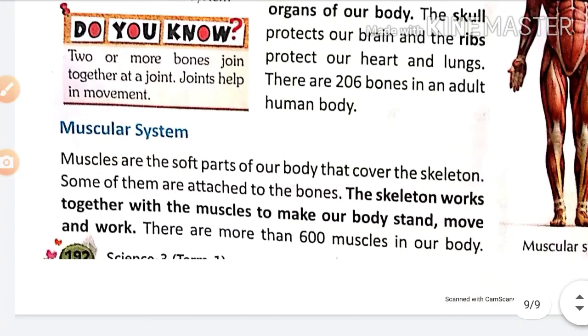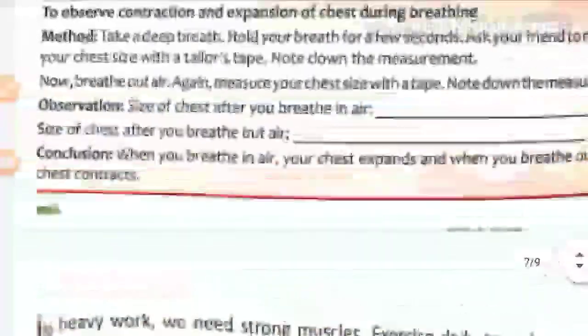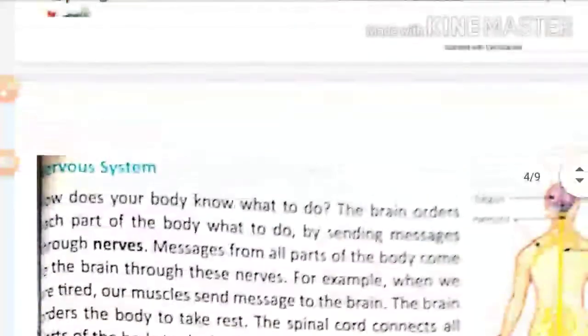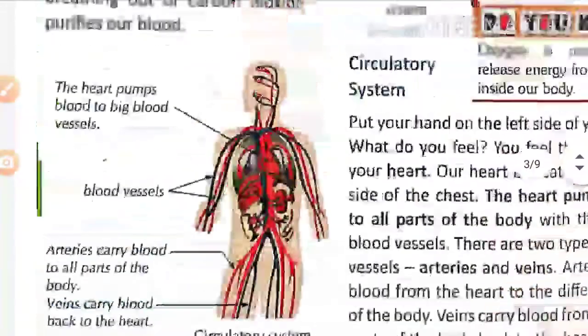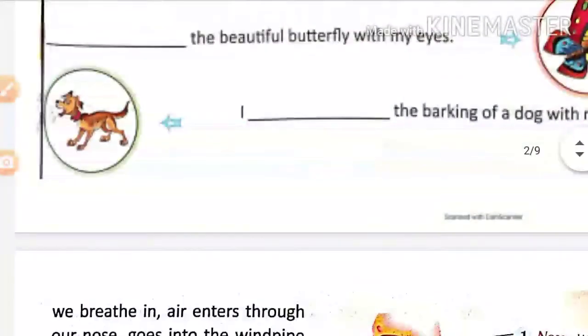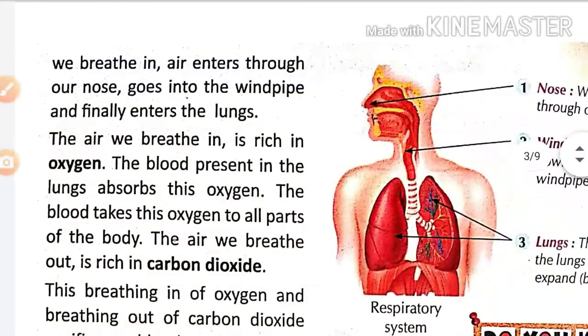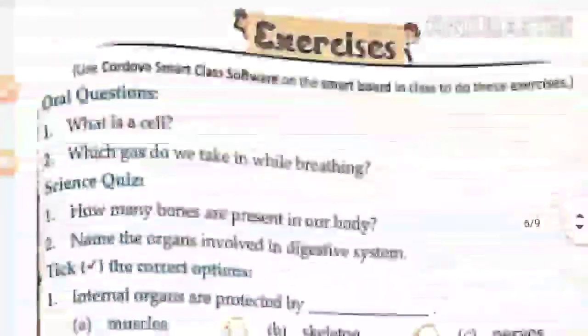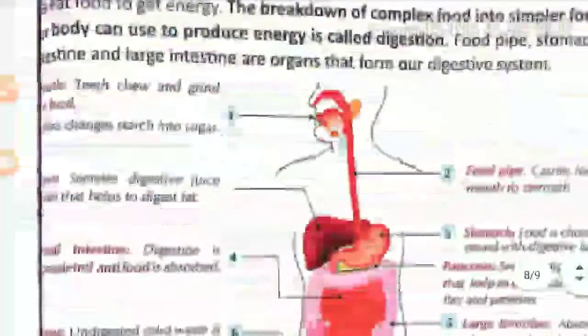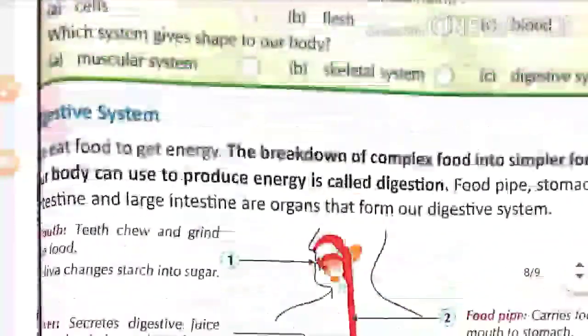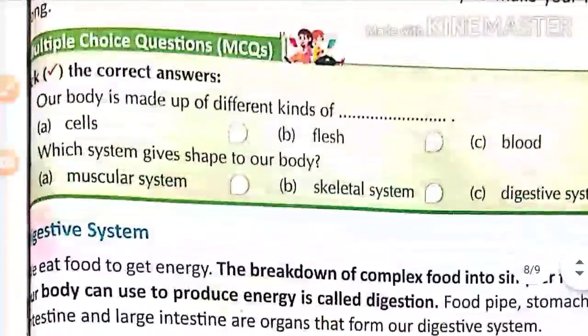See, students, after assembly when we send you to the ground for running, some students get very tired. Why is it happening? Because their muscles are very weak.